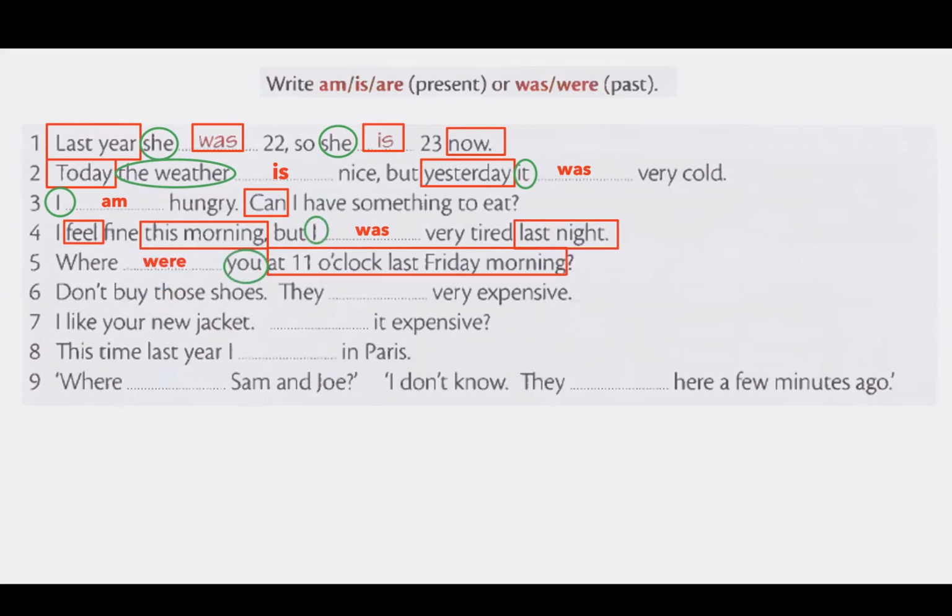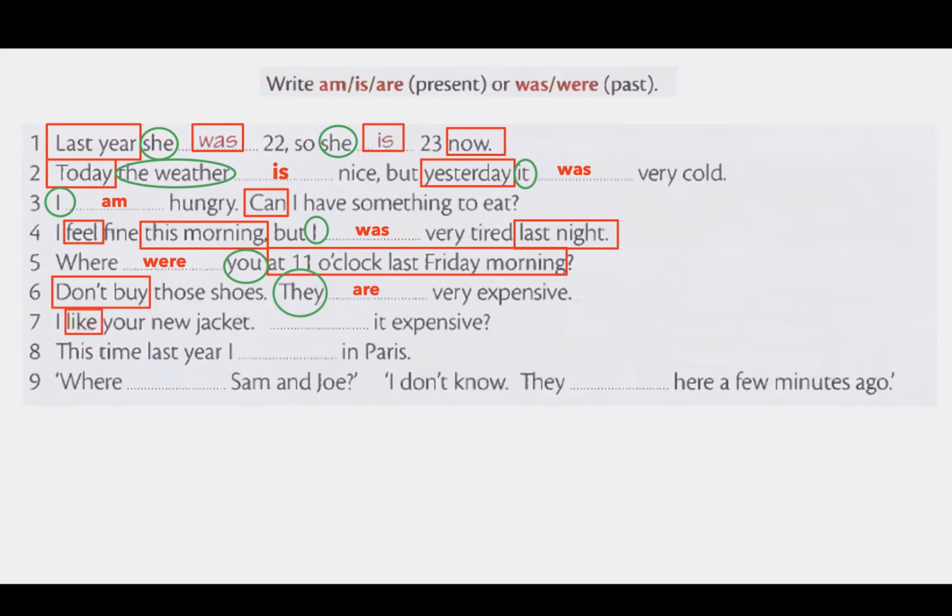Number 6. Again, let's check the time expression here. Don't buy. It's a negative imperative. So imperative sentences are in the present form. So the next part, again, needs to be in present form as well. They, so the subject is they are very expensive. They are very expensive. Number 7, again, the verb is like.